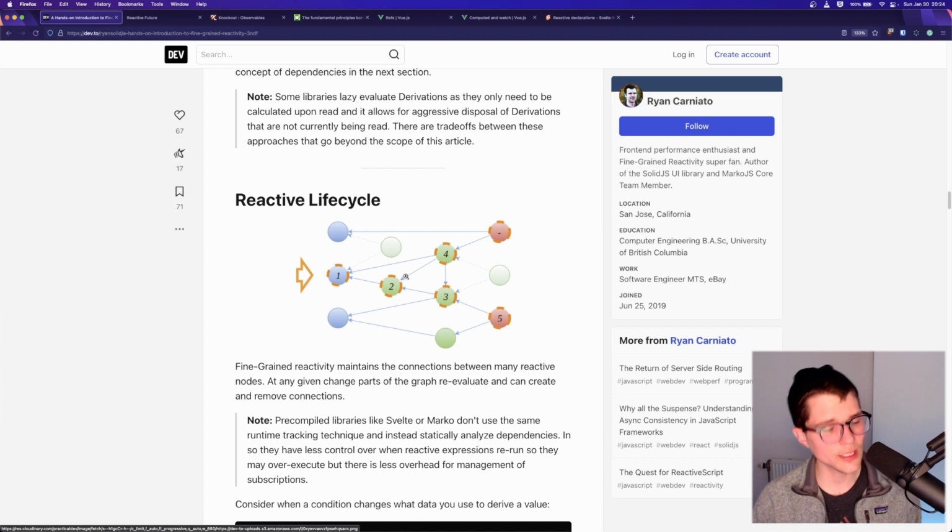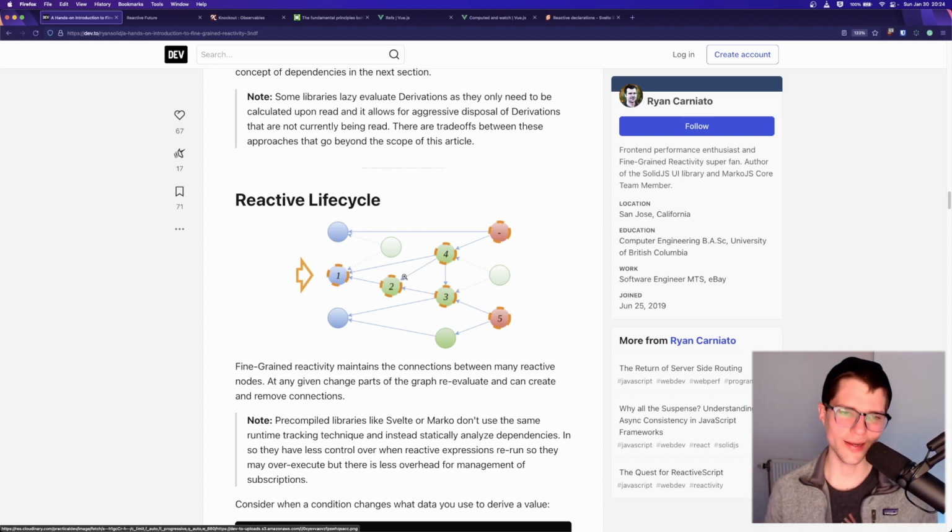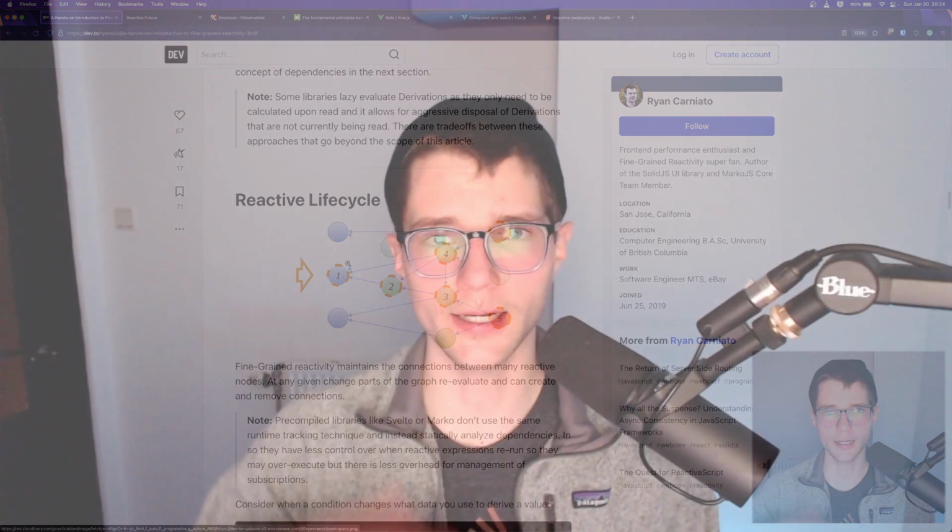They might be explicit, they may be implicit, depends on your particular library, doesn't matter. The point is that we sort of set this graph up and then we let the system go. Right, and these setters, these blue values will update periodically as state changes, and everything just sort of falls out of that. So let's jump into some code and see how that kind of works out in practice.